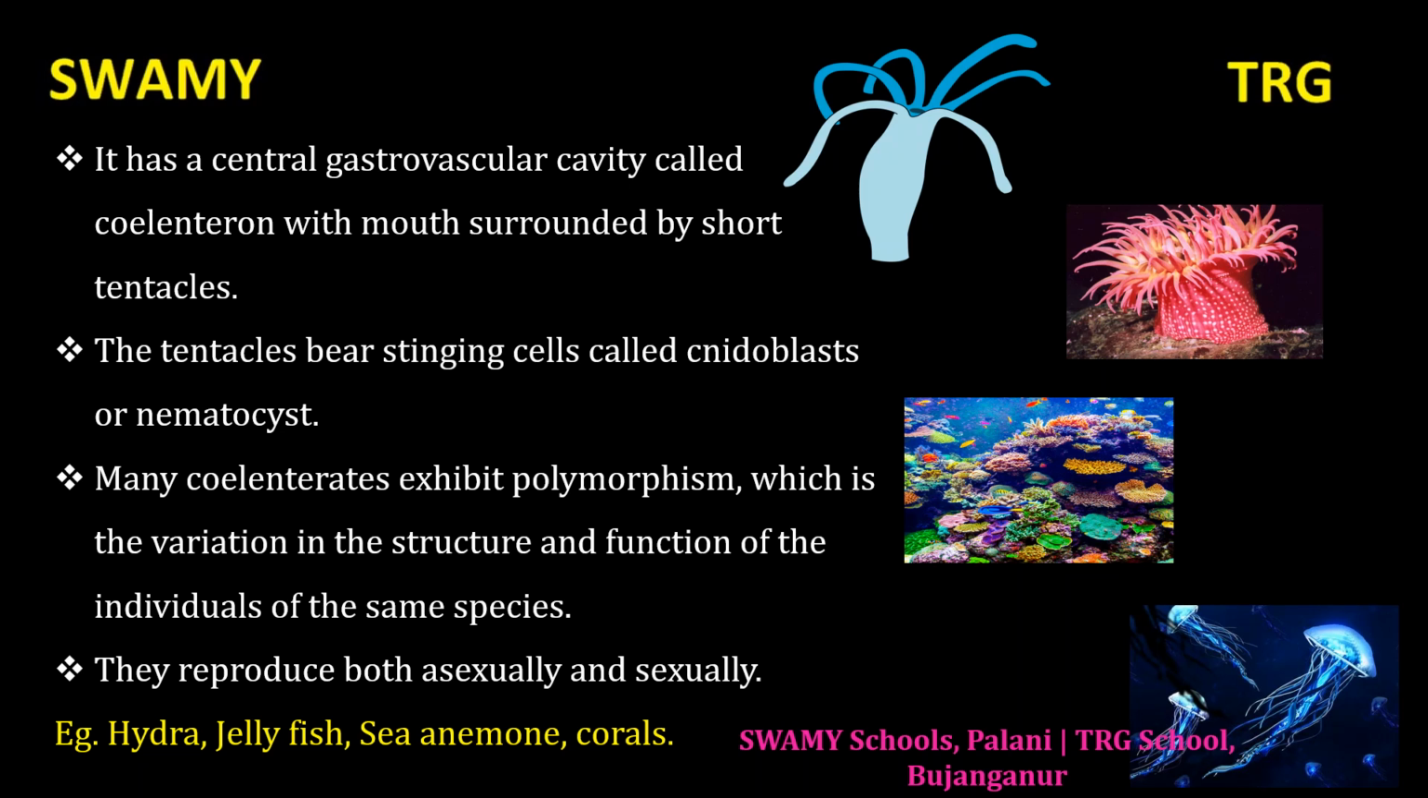Many coelenterates exhibit polymorphism, which is the variation in the structure and function. They reproduce both asexually and sexually. Example, hydra, jellyfish, sea anemone and corals. What is polymorphism? Coelenterates exhibit polymorphism, which is the variation in the structure and function of the individuals of the same species.